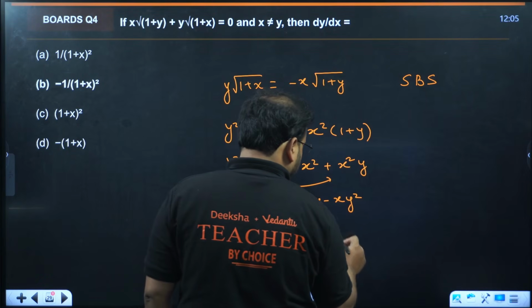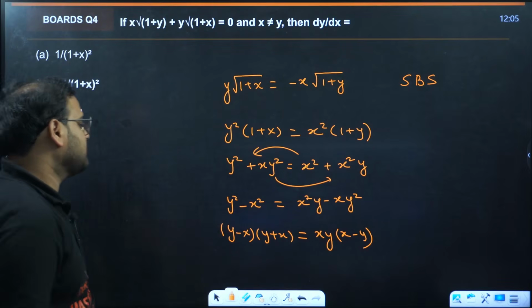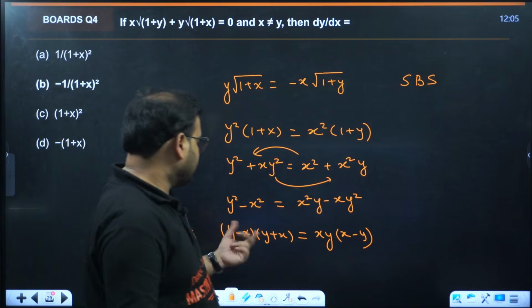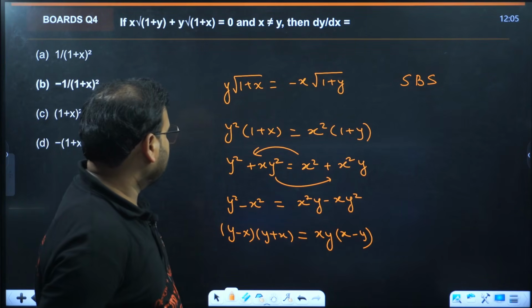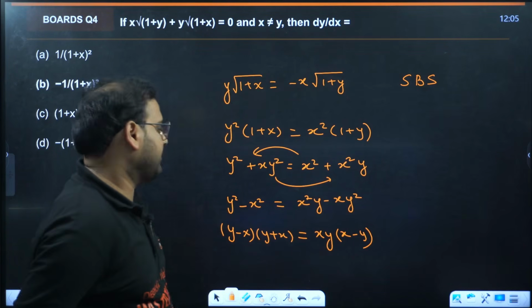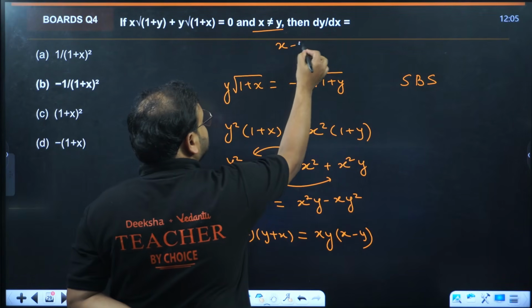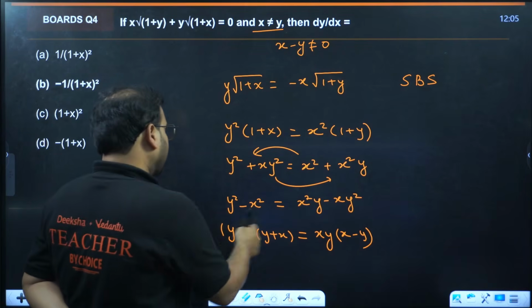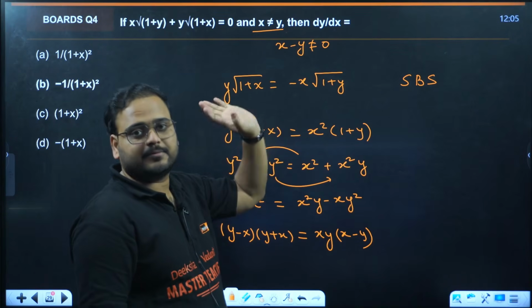And over here I have xy common, right? So I'll have x minus y. Am I right? Please check. If I take xy common, I'll have x over here, and this is simply y. So since they are not equal, it means x minus y is not equal to 0. This is very important. Usually we are in the habit of cancelling it, but always look whether they are given equal or not.